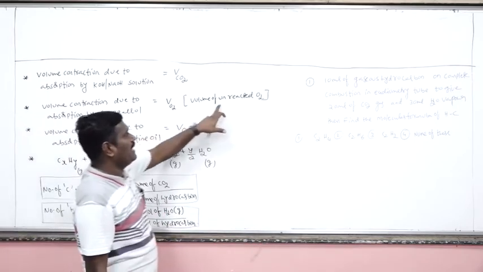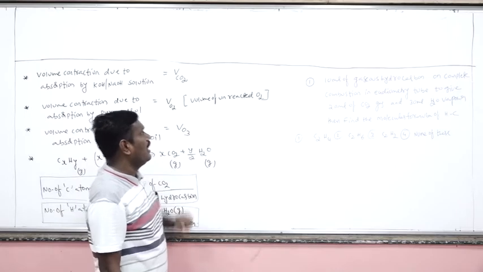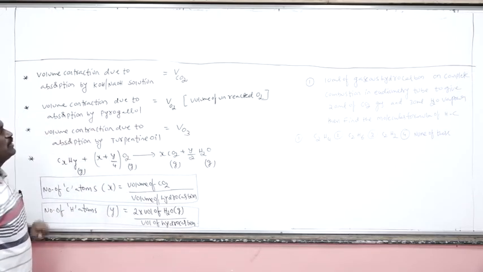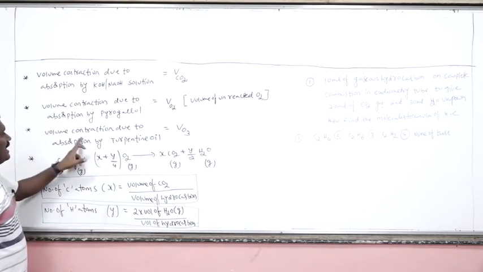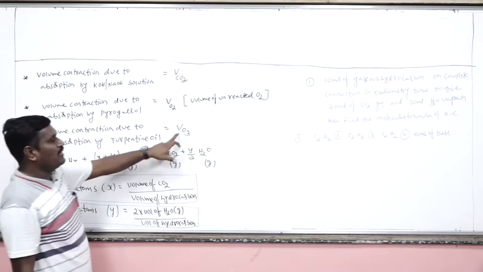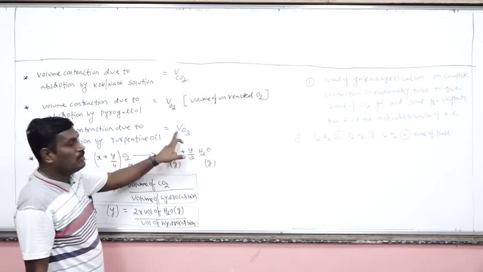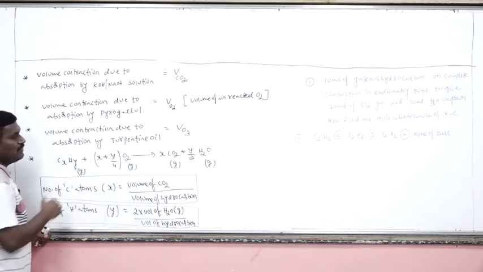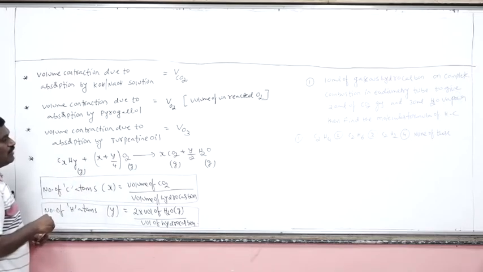So the volume of unreacted or unused oxygen, how to identify? By using the pyrogallol solution. Next, the volume contraction because of absorption by the turpentine oil corresponds to the volume of the ozone.